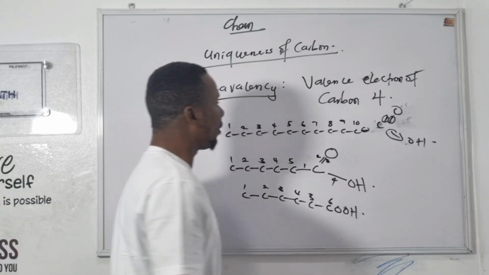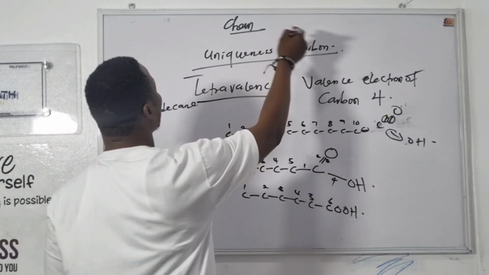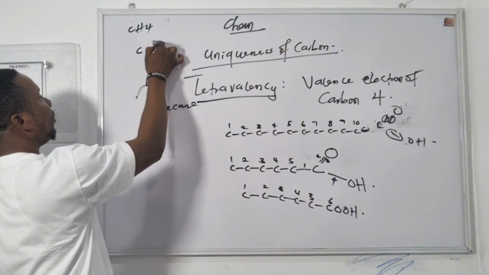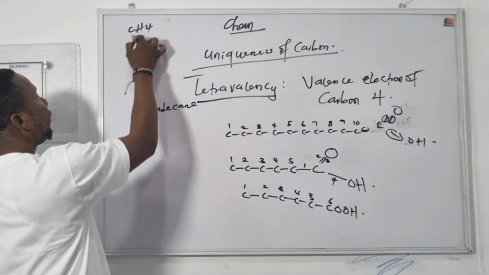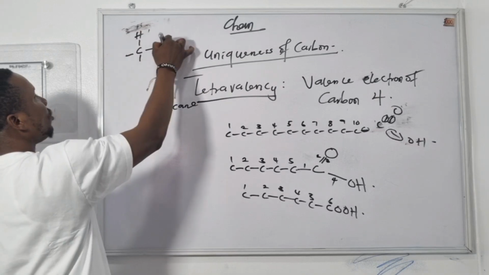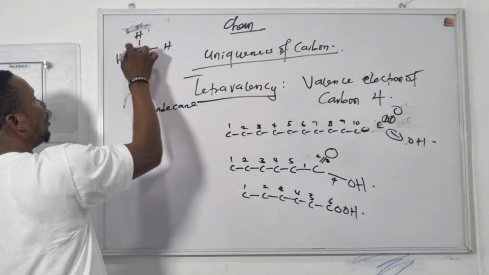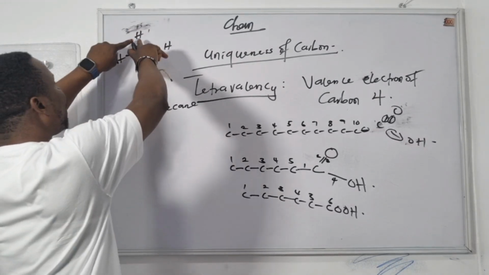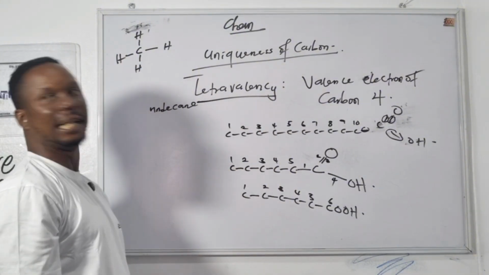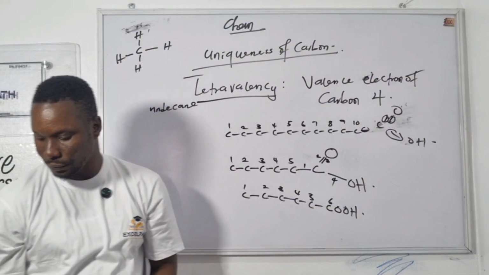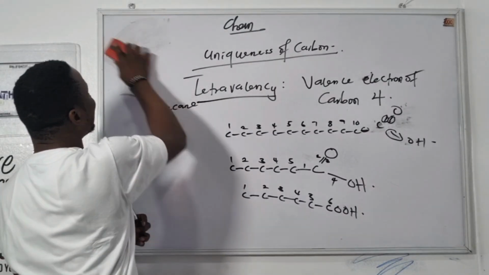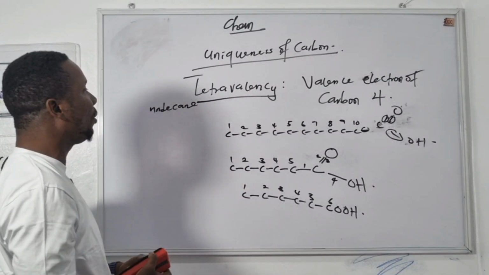Okay, now let's check another example. Let's draw the structure of methane, CH4. The carbon atom is tetravalent: 1 carbon, 2 electrons, 3, 4. How many hydrogen atoms are there? 4. Let's go: 1 hydrogen, 2, 3, and 4. So the ability of carbon to form four bonds with valence electrons is called tetravalency. So that is the meaning of tetravalency of carbon.